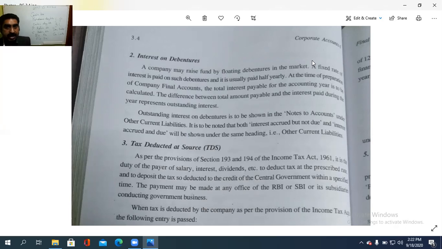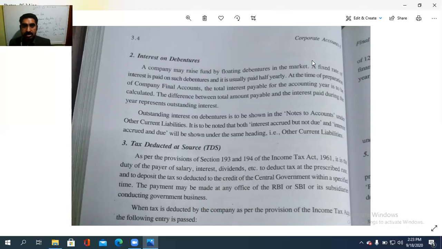So, what is that? A fixed rate of interest is paid on such debenture. That instrument ആണ്. അപ്പം അതിനെ കടമായിട്ട് നമ്മൾ എടുക്കുന്ന കടപ്പത്രമാണ്. അതിനെന്തുണ്ട്, അപ്പം പലിശ നിരക്കുണ്ട്. ആ പലിശ നിരക്ക് that is to be paid half yearly. At the time of preparation of company final accounts, total interest payable for the accounting year is to be calculated. ഏത് വർഷത്തെയാണോ അതിന്റെ ഇൻട്രസ്റ്റ് കാൽക്കുലേറ്റ് ചെയ്യുന്നു. The difference between the total amount payable and the interest paid during the year represents the outstanding interest.